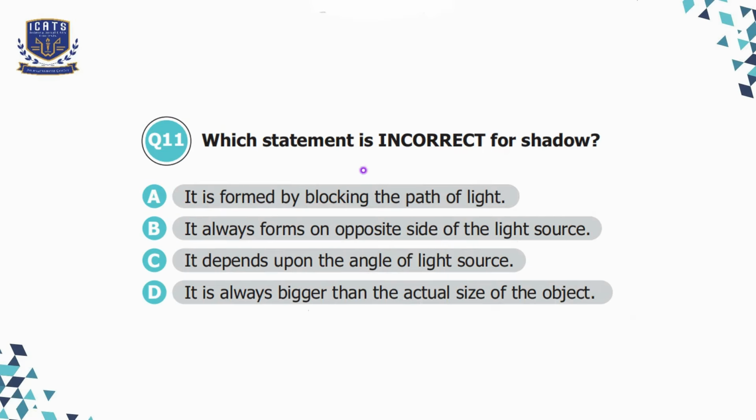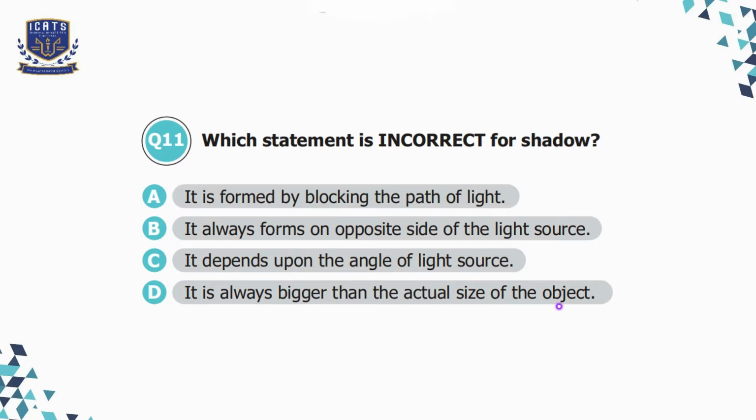Question number 11. Which statement is incorrect for shadow? Option A. It is formed by blocking the path of light. This is correct. Option B. It always forms on the opposite side of the light source, which is also correct. Option C. It depends upon the angle of the light source. That is again correct. Option D. It is always bigger than the actual size of the object.